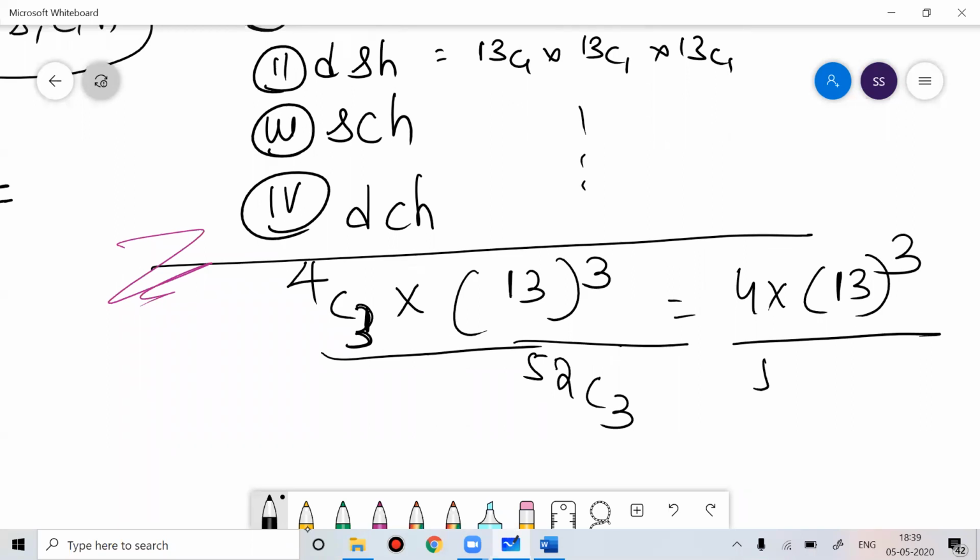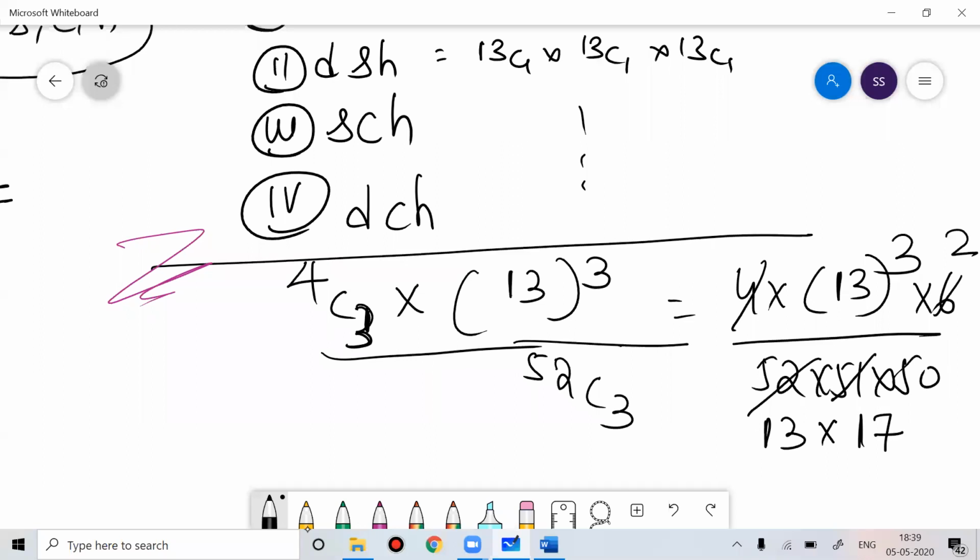So you can write 52 into 51 into 50 by 6. Whatever you want, you can make it simple, you can solve it also. Whatever is convenient for you, you can do that.